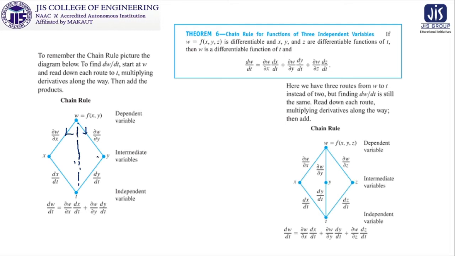Now look at this, we have three roots over there. In the previous case it was x and y, now it is x, y and z. So similarly del w del x, del w del y, del w del z are coming. Then x, y, z are each single variable functions, so their differentiation with respect to t is like this, and then the product terms come and are summed up. This is our desired dw/dt, where w is a function of x, y and z, that means a function of three variables.